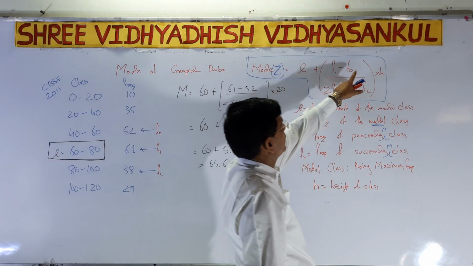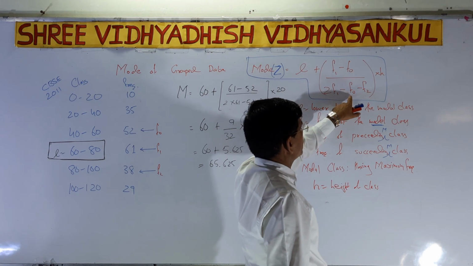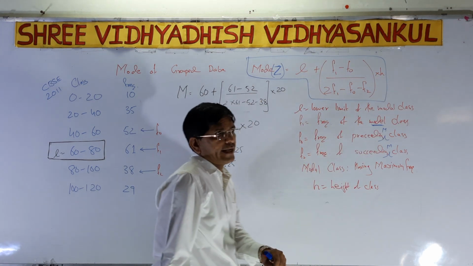The formula is L plus (f1 minus f0) divided by (twice f1 minus f0 minus f2), into height h.